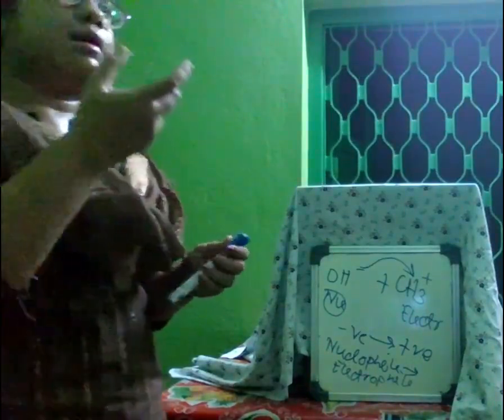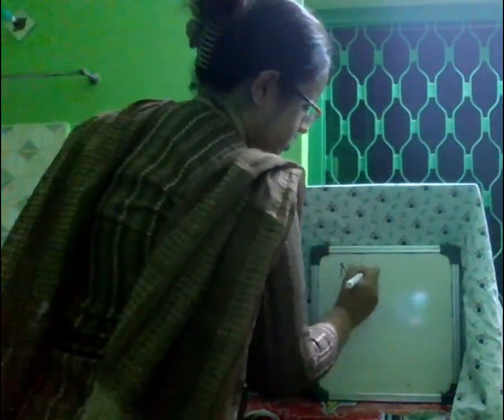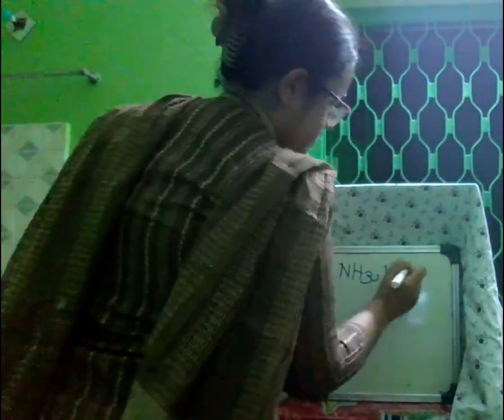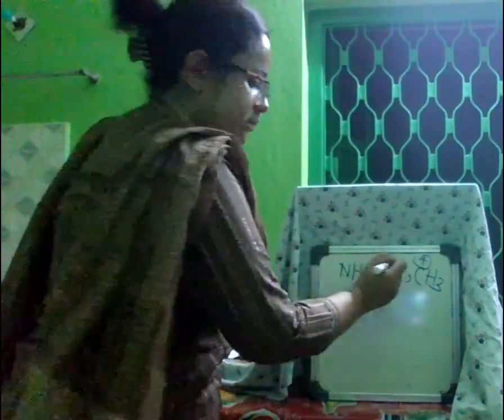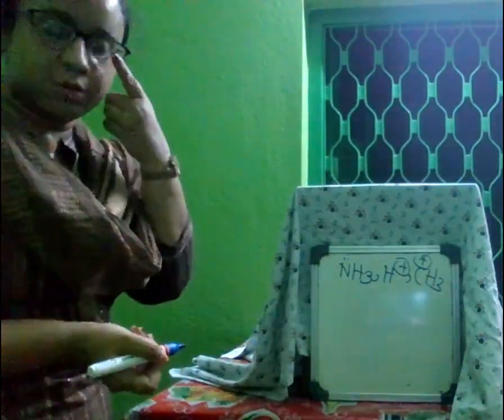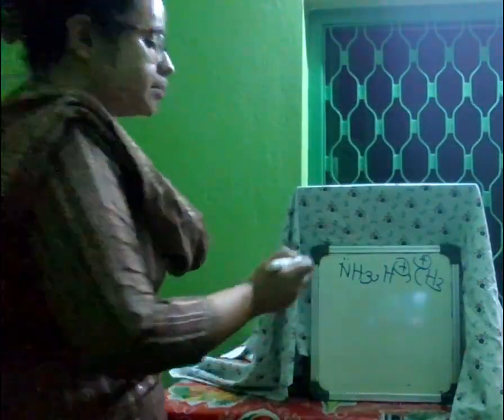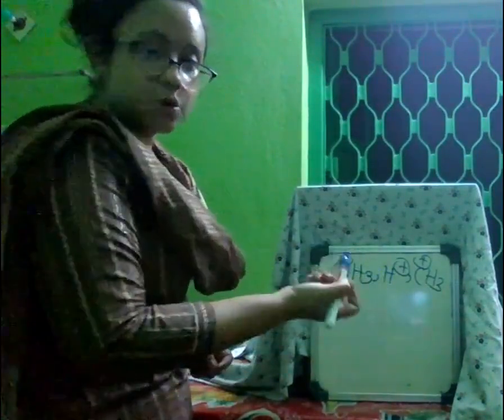Now let's take some simple examples. I am giving you three simple species: NH3, H plus, CH3 plus. Who is my nucleophile? NH3 is my nucleophile. Why is NH3 my nucleophile? Because NH3 has a lone pair. It is extra electron donating, so it is a nucleophile.